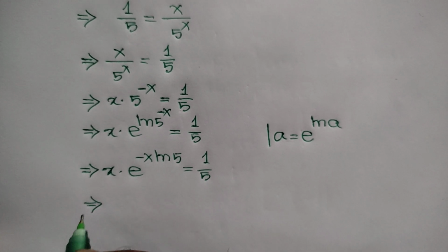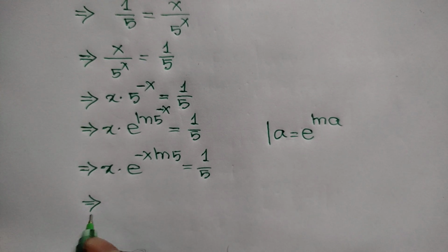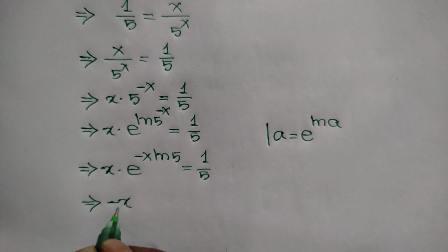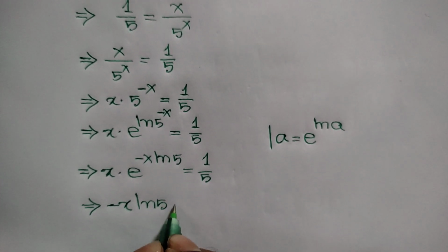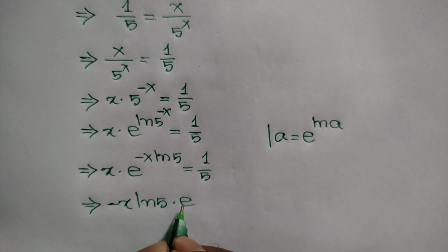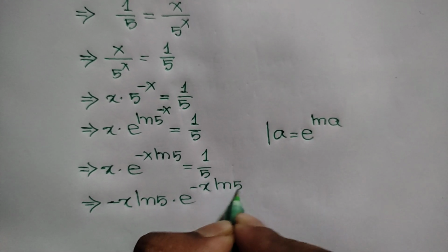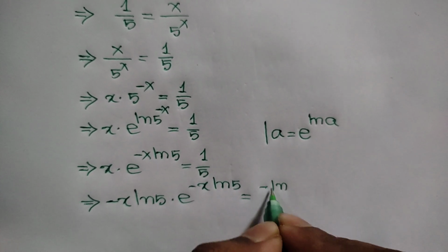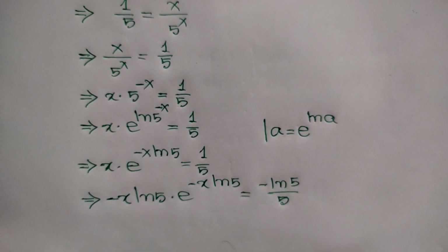Or now multiplying both sides by negative ln of 5, we can write here negative x ln of 5 times e to the power negative x ln of 5 is equal to negative ln of 5 over 5.